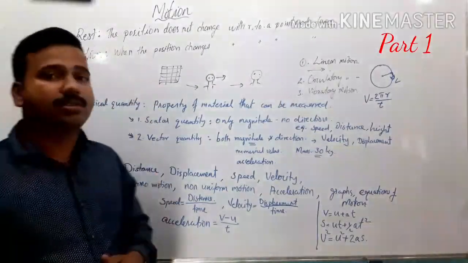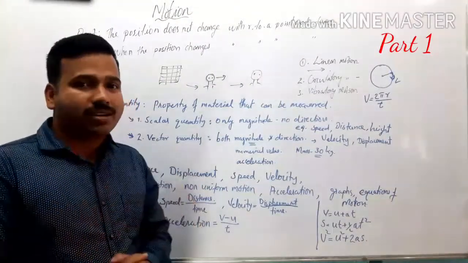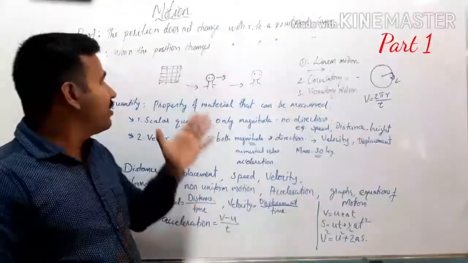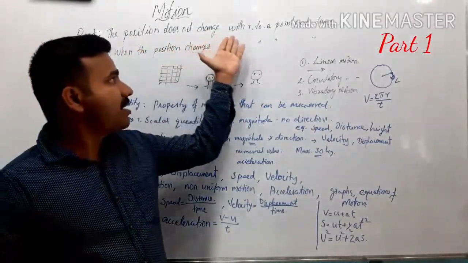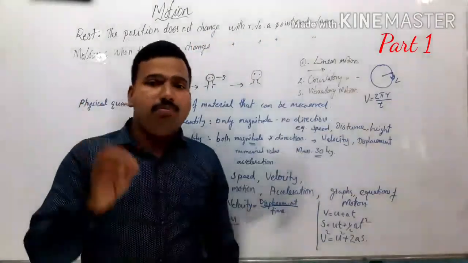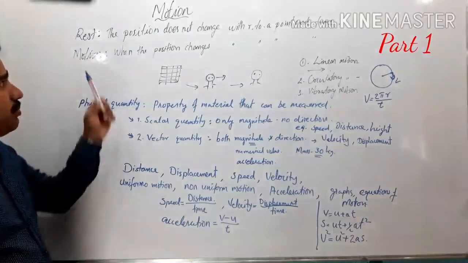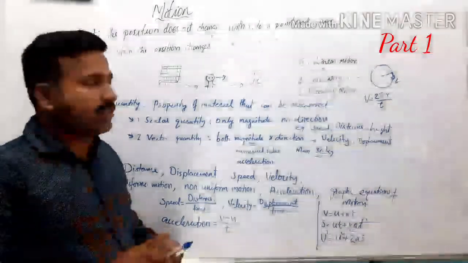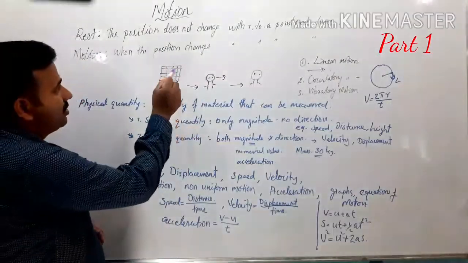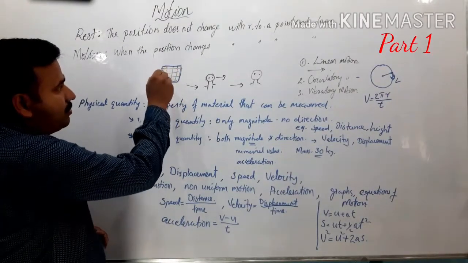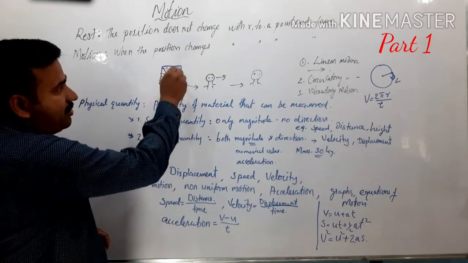The first concept is rest. So what do you mean by rest? Suppose the position of an object does not change with respect to a point and time, then that object is said to be in the state of rest. Suppose here you can see this particular object, its position remains fixed.